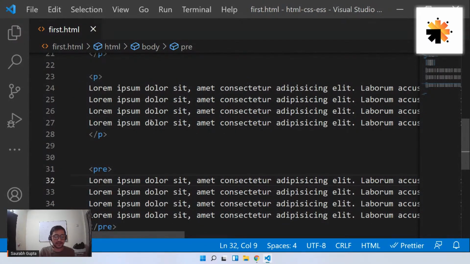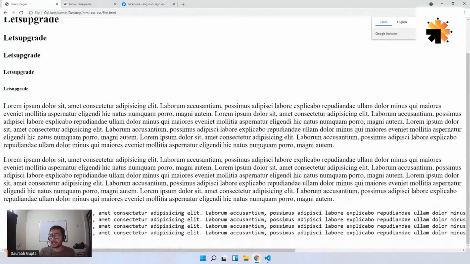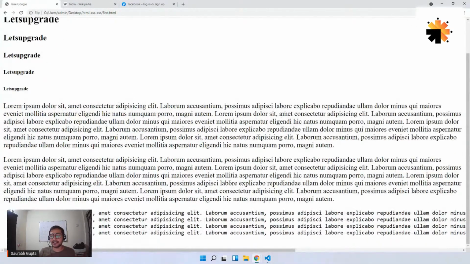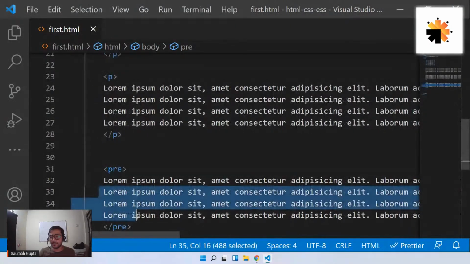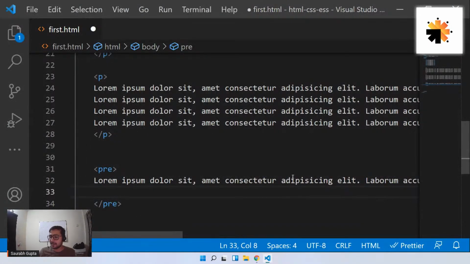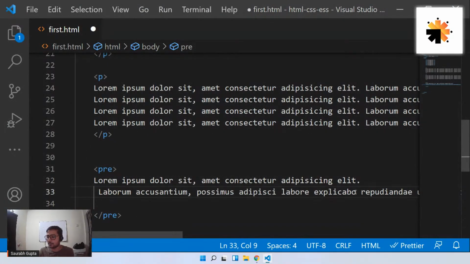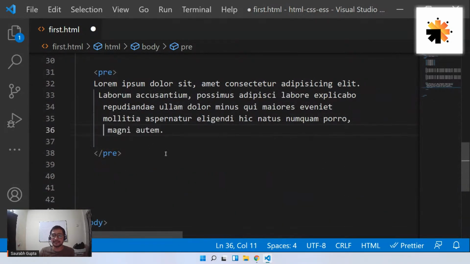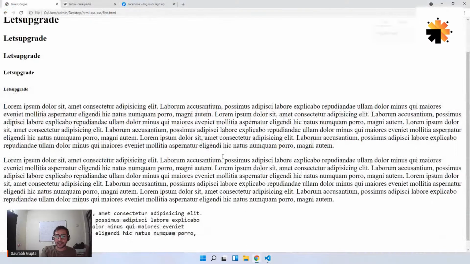Of P, let me put it inside pre. Now you tell me what is the change. What is happening here? See that, guys? Or let me do one thing. Let me make it a little shorter so that it will be much more understandable. Yeah. Now it's like this. Now see this code and here's the output.